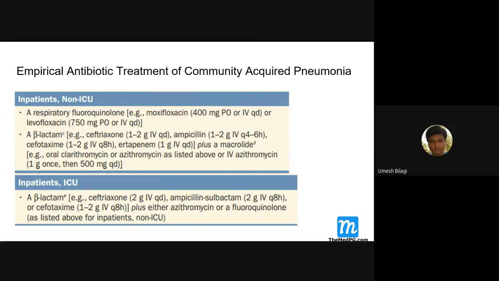Inside the ICU, beta-lactam plus azithromycin or a fluoroquinolone, as listed above. The antibiotic choice is not much different. Only thing, don't just give this orally. What is the difference here? In hospital, inside the ward, you may just give this and keep quiet. But if it's in the ICU, don't give this and keep quiet. Better to avoid this and use this line, especially if it's inside the ICU. Of course, if you want to be more aggressive, go down here. That's what the slides are telling you.